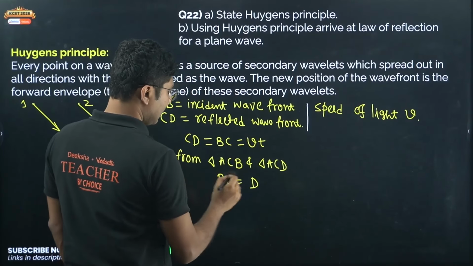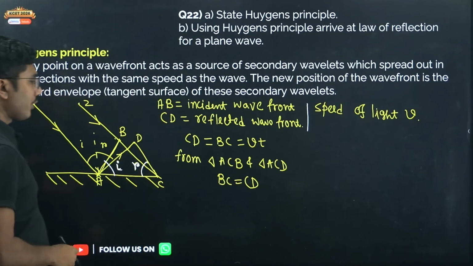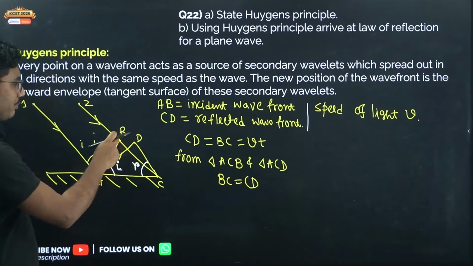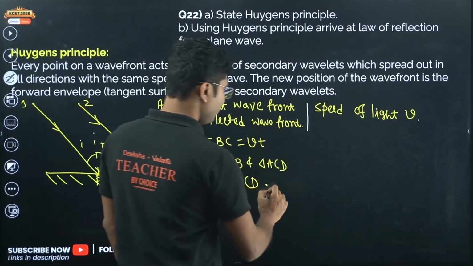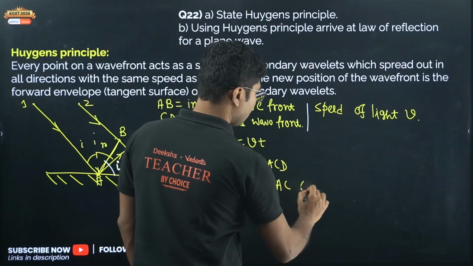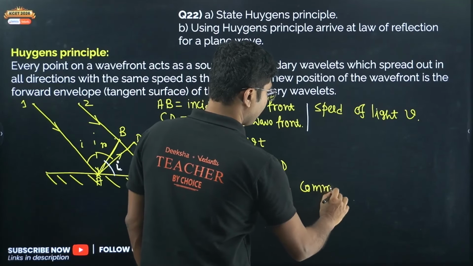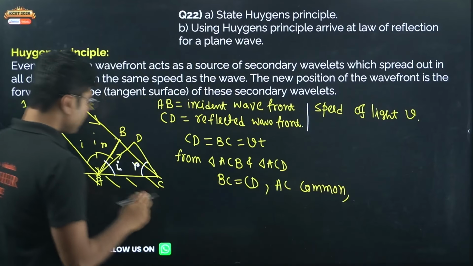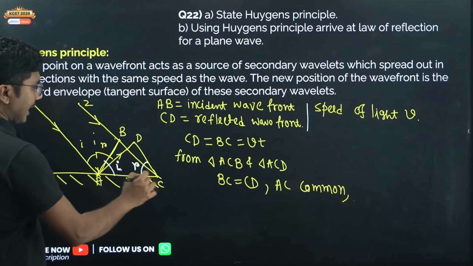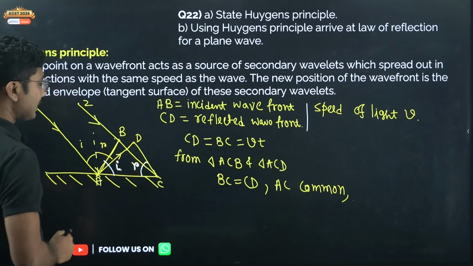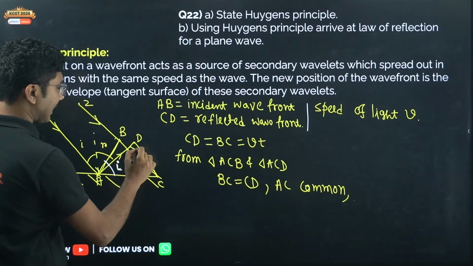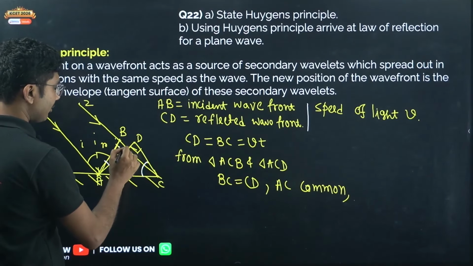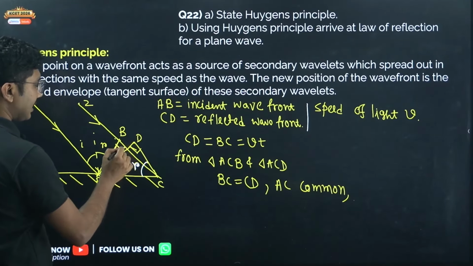So CD, this will be also CD. Okay, so BC is equal to CD and AC is common. AC is common because both triangles have this side AC. What else? If you see that this is a wavefront, right? So this makes an angle 90 degrees. This will also make an angle 90 degrees, right?